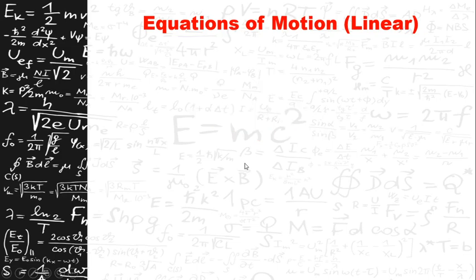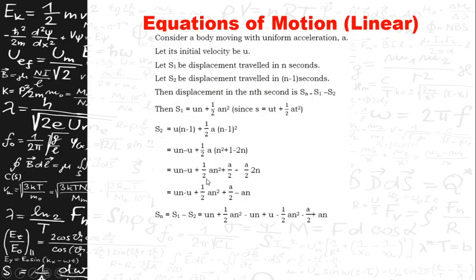Now, the fourth equation of motion is called the displacement covered in the nth second. That is the displacement covered by a body in a particular second. Please do not confuse it with the second equation of motion, which gives the displacement s is equal to ut plus half at square.